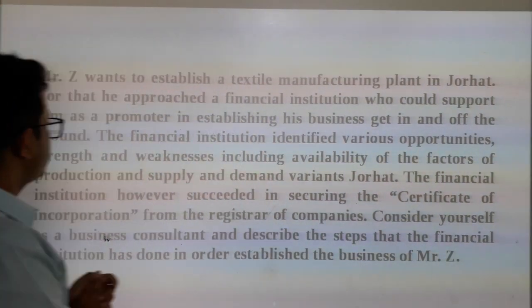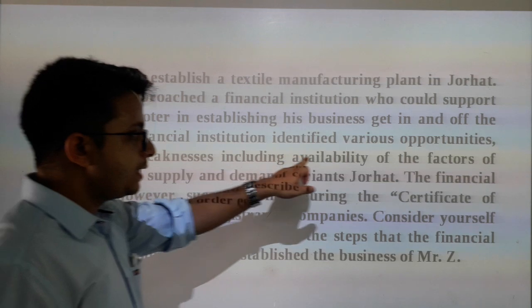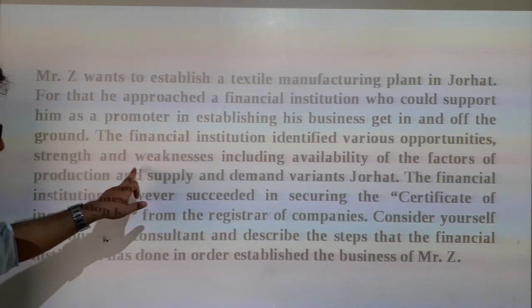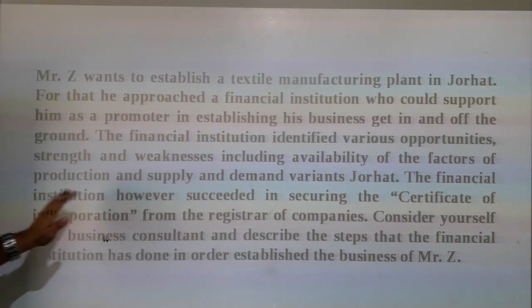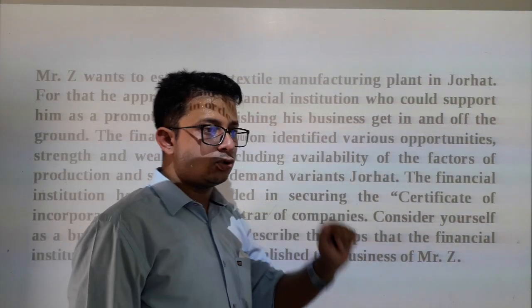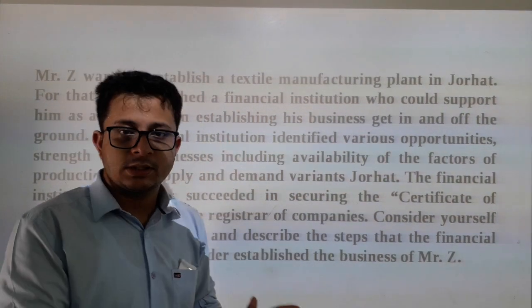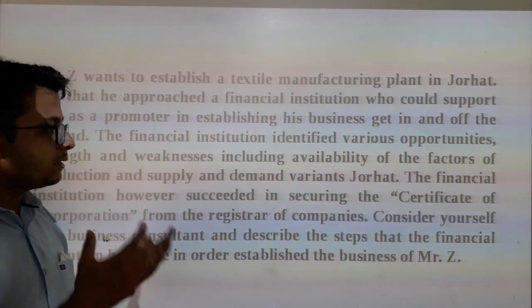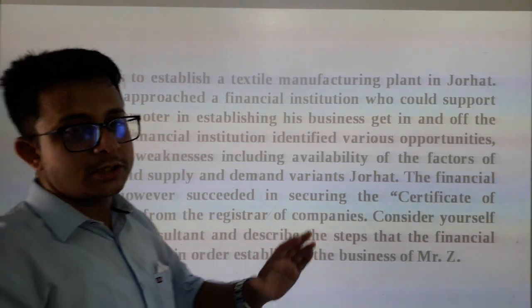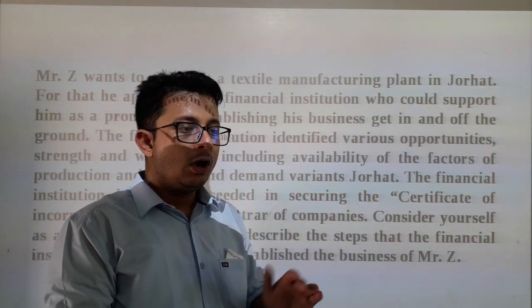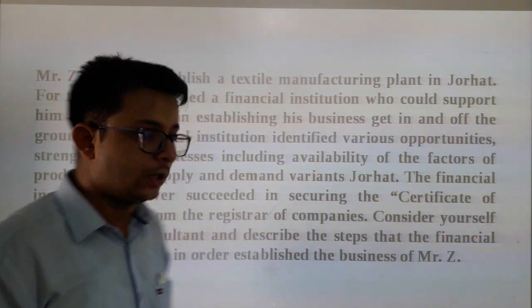Now you see, the financial institution identified various opportunities, strengths and weaknesses, including availability of factors of production and the supply and demand variance in Jorhat. Here the financial institution has done a market survey. Market survey relating to what? Relating to the factors of production. Factors of production will be your land, labor, capital, organization. All those things they have studied thoroughly.